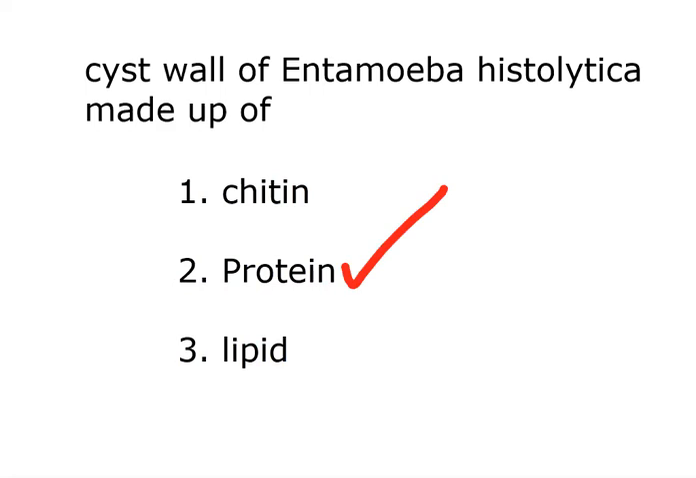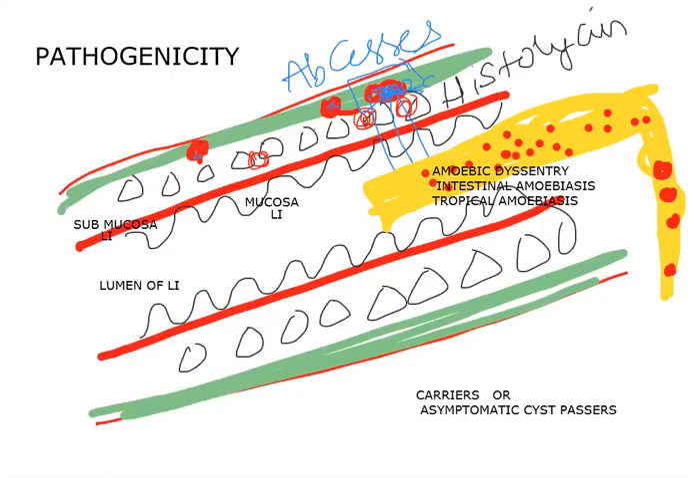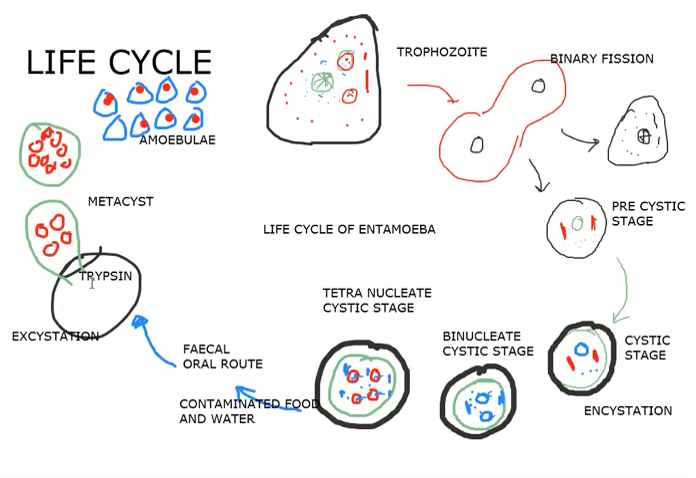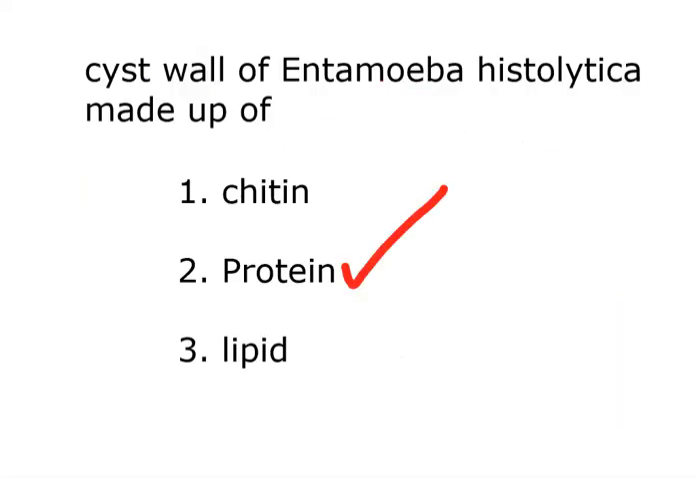How? See, let's go back and see the story. There in the life history, I said the cystic wall will rupture because of the enzyme trypsin. So that's why we can say the cyst wall is made up of protein. Very good, very good. So that's it. That is the end of Entamoeba histolytica.